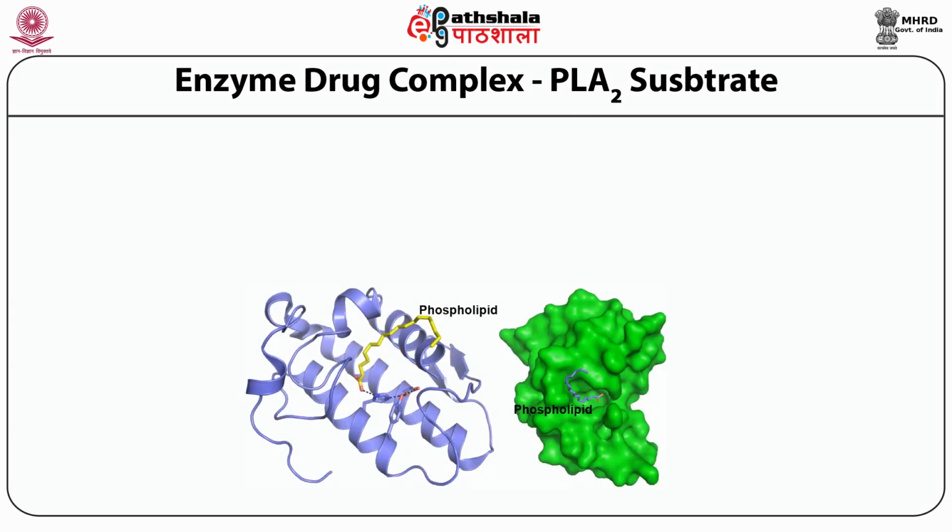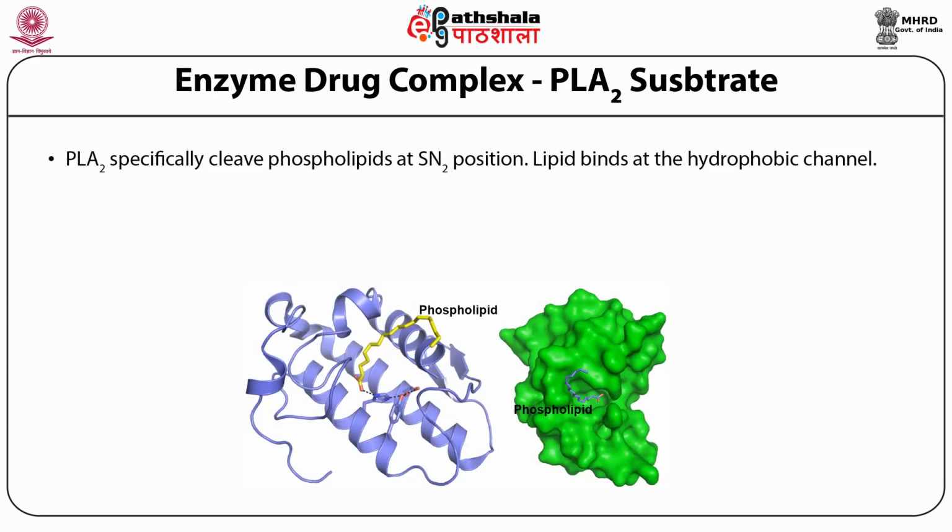Enzyme drug complex with PLA2 with substrate. PLA2 specifically cleaves phospholipids at the SN2 position. So the lipid binds at the hydrophobic channel. In this figure you see the PLA2 along with the lipid. The lipid is shown in sticks in green color.